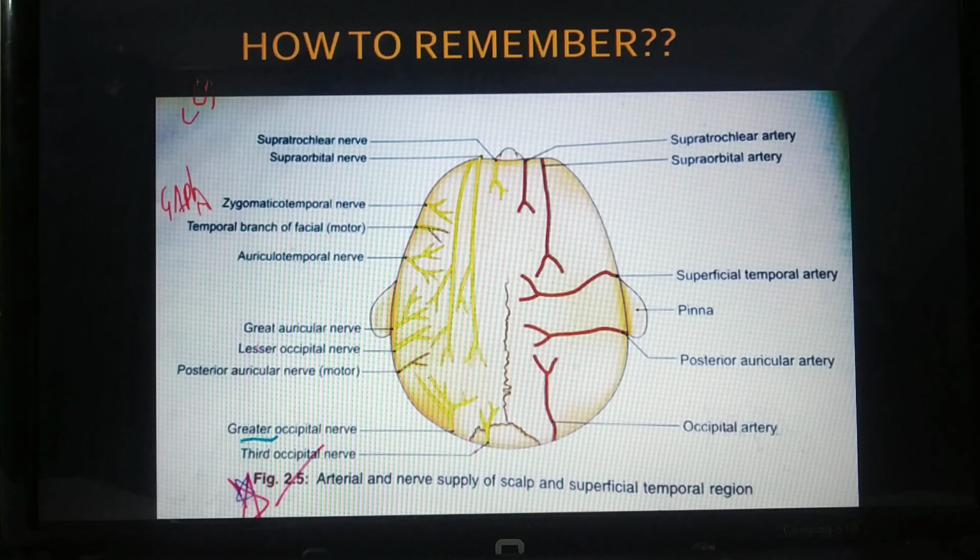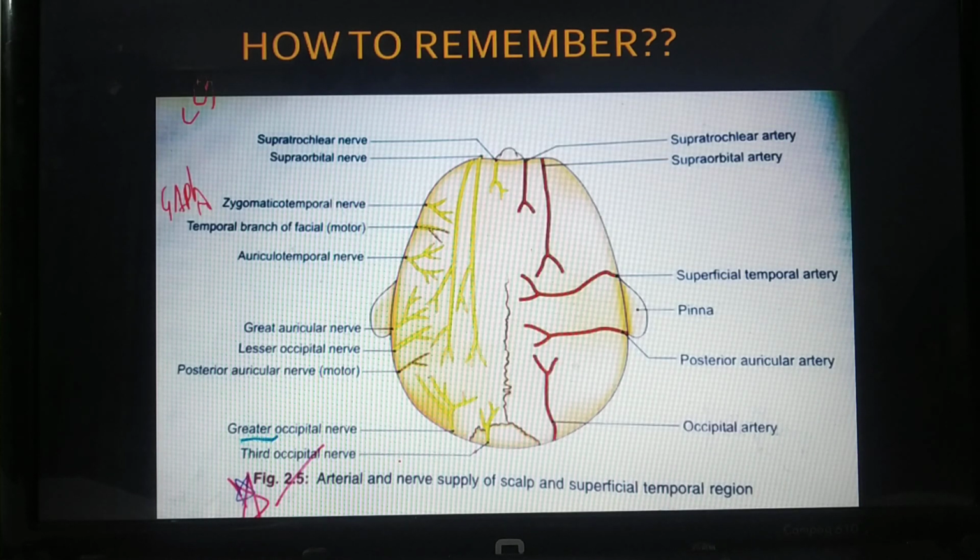So this is GA, greater auricular, PA, posterior auricular, GAPA, and LO3 is lesser occipital as well as third occipital nerve, and this is the greater occipital nerve. This is the way you can remember this. Again revising: supratrochlear, supraorbital nerve, zygomaticotemporal, then the temporal branch of facial nerve, which you need to remember just because it is motor.